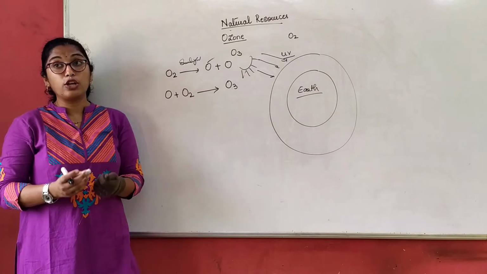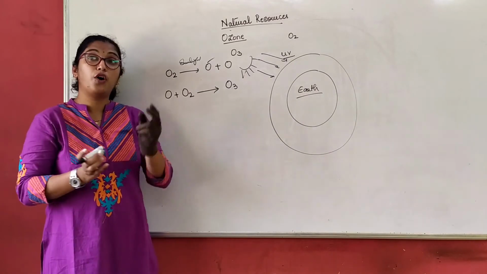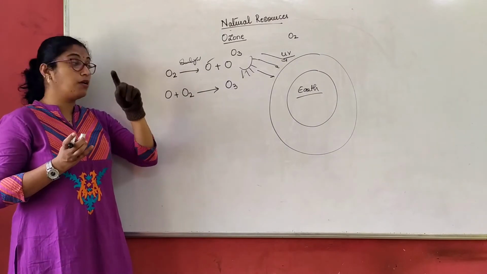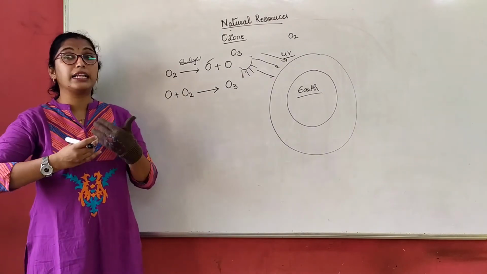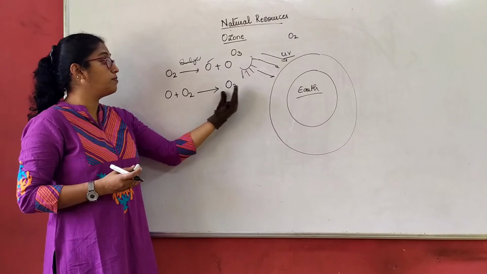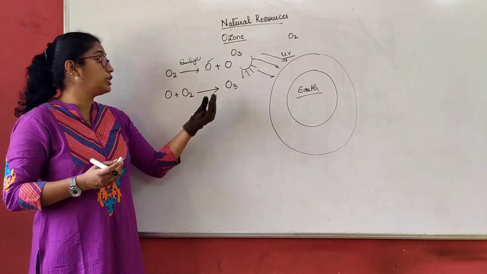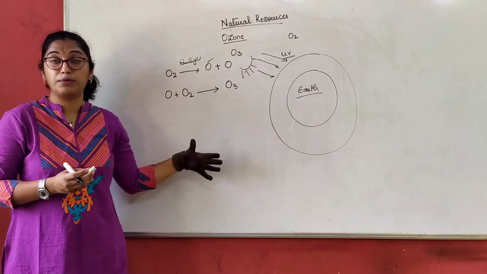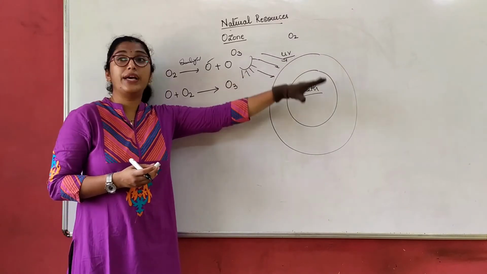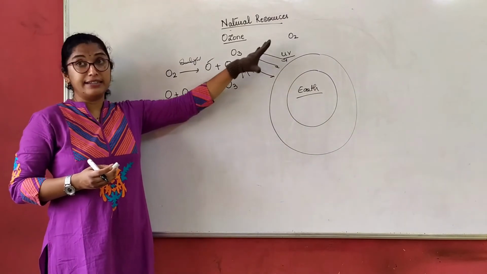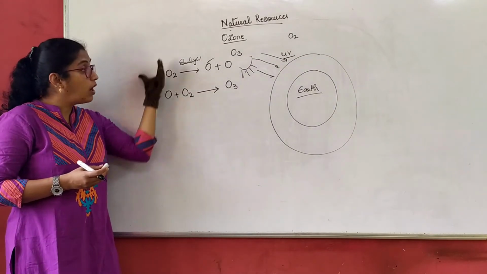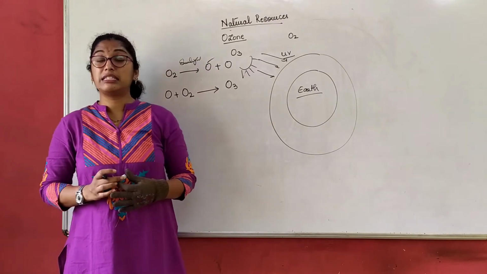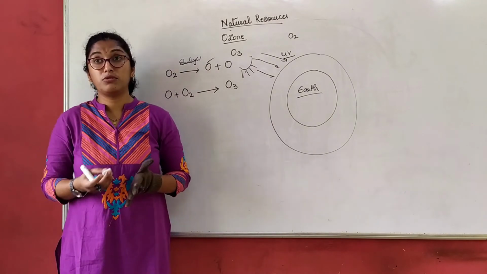So a molecule of oxygen breaks down to form 2 atoms of oxygen. Further, an atom of oxygen combines with the atmospheric oxygen and forms a triatomic molecule, which is known as ozone. This is how ozone is formed. Now we understood where ozone is located, where it is formed, and how the ozone layer is formed. Now let us understand why there is a threat to the ozone layer.